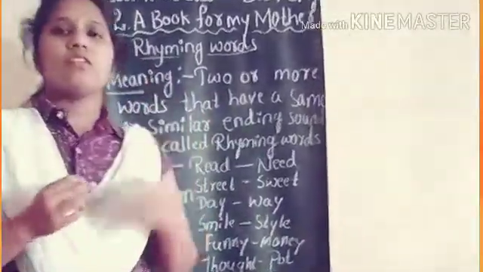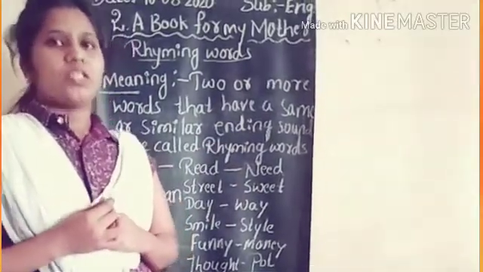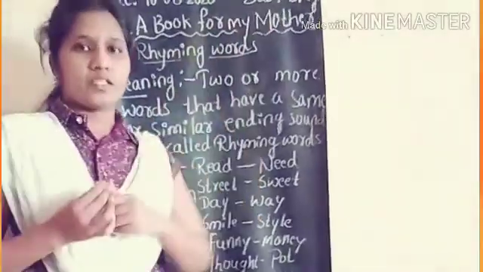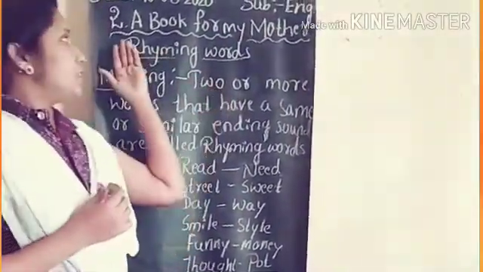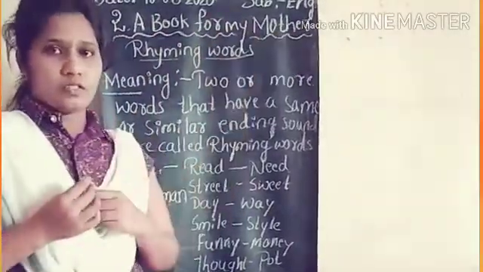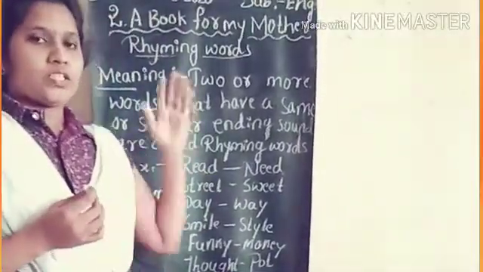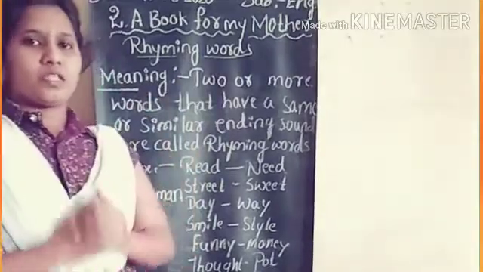Today we will learn a new poem from our English textbook. The name of the poem is A Book for My Mother. What is the name of the poem? Yes, the name of the poem is A Book for My Mother. Dear students, it is a very beautiful poem. This poem is about a little girl and her mother.